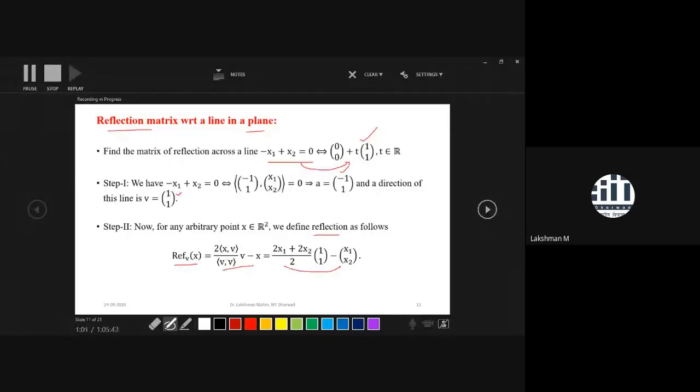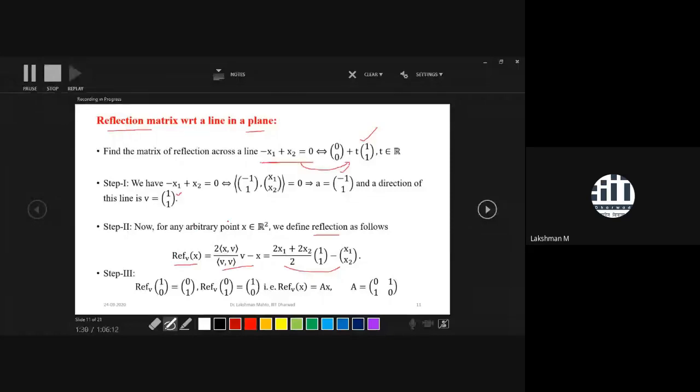After simplification, in step 3, find the image of very special elements of R2. What are those? 1 0 and 0 1. Both are linearly independent. So the reflection of 1 0 with respect to this line is 0 1.